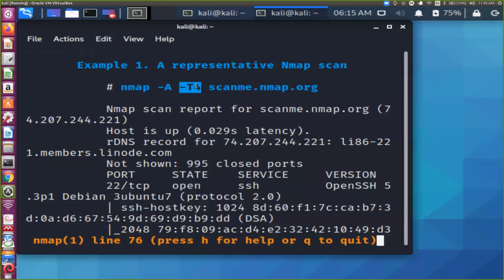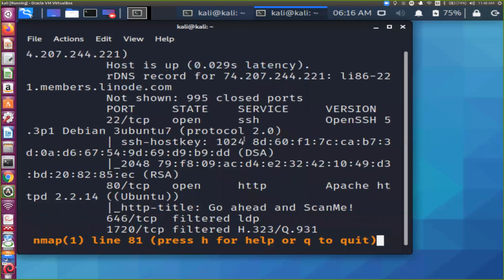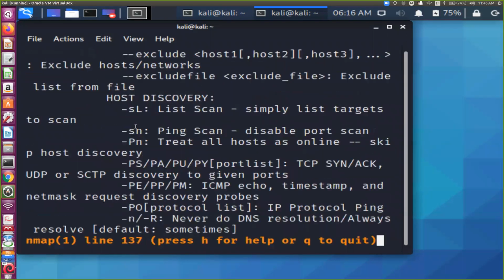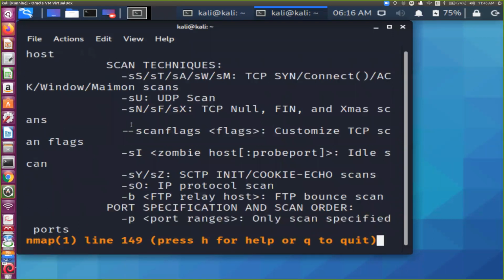For demonstration purposes, they have given you scanme.nmap.org. If you want to practice with different switches, you can do it officially on scanme.nmap.org, or with your own machine. You can even give the IP address. If some machine is on your network, you can give the local IP or global IP. So this is all the description, and certain options are there, and complete details are given.